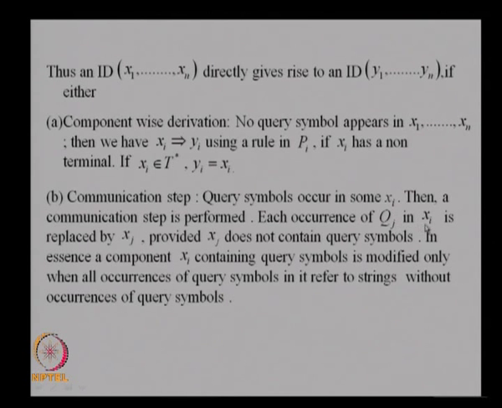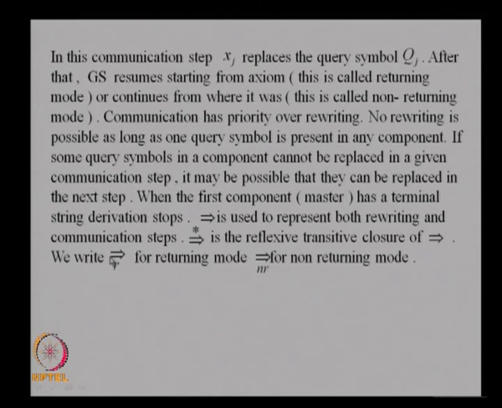Suppose qj appears in xi, then qj will be replaced by xj, provided xj does not contain any query symbol. In essence, the component xi that contains query symbols is modified only when all occurrences of the query symbols in it refer to strings without the occurrence of the query symbols. In the communicating step, xj replaces the query symbol qj.